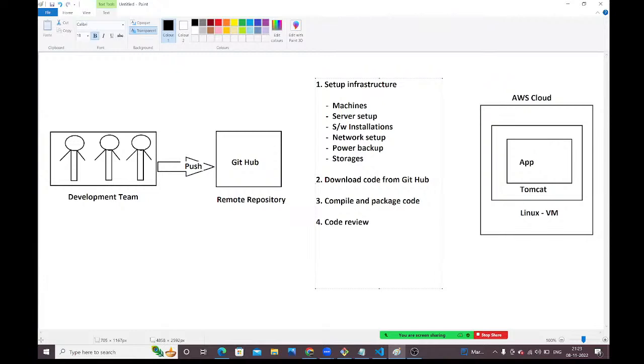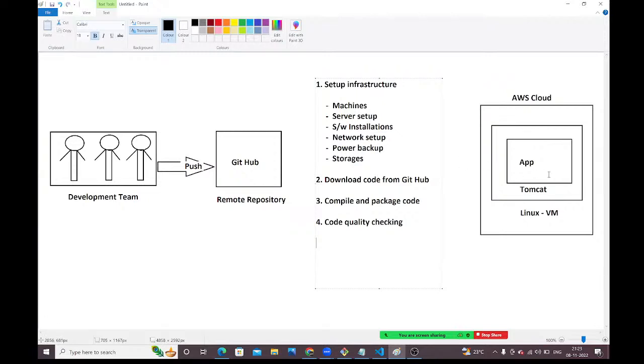Fourth step is code quality checking. We need to check the quality of the code. We need to deliver a quality product to the client, guys. Before deploying, if this code quality checking is passed, then only you can deploy the application into the Tomcat, guys. Then only my Jenkins will deploy the application into Tomcat. Otherwise, it won't deploy.